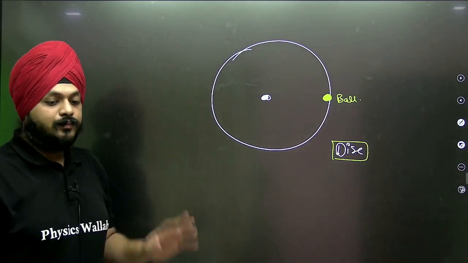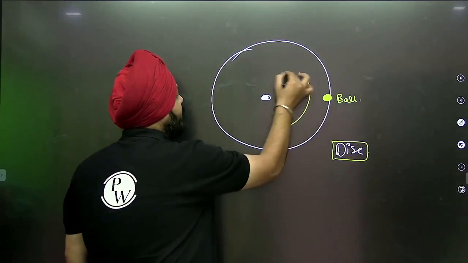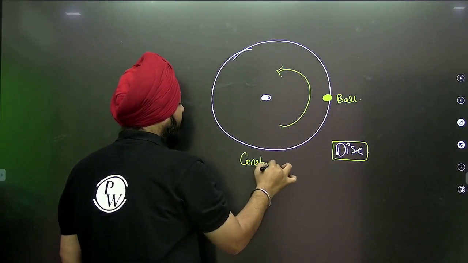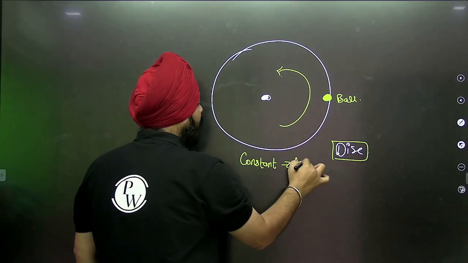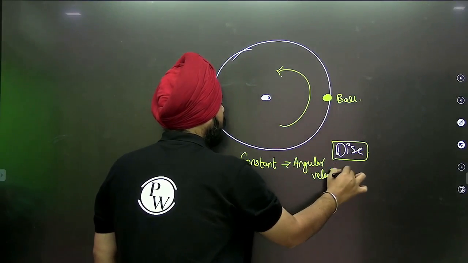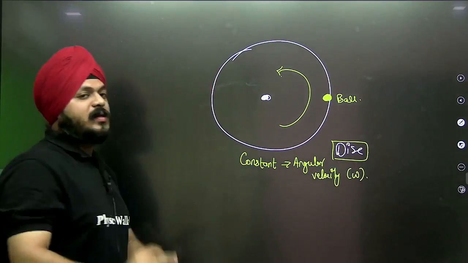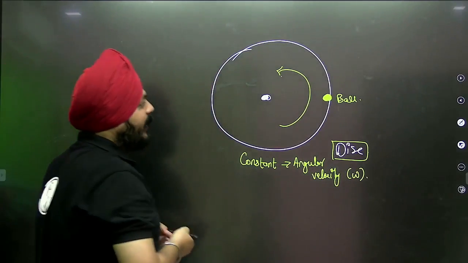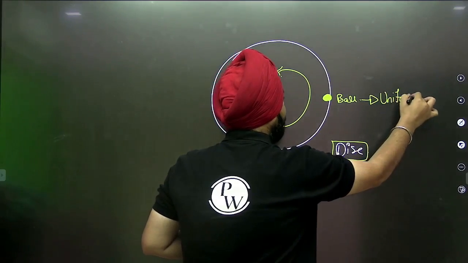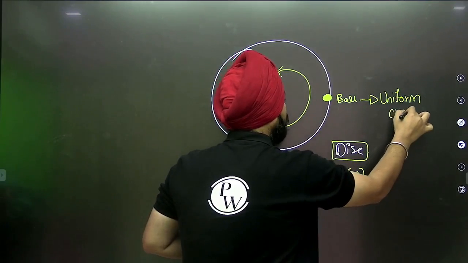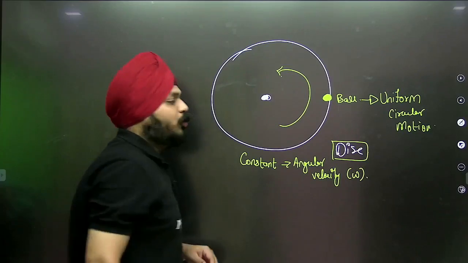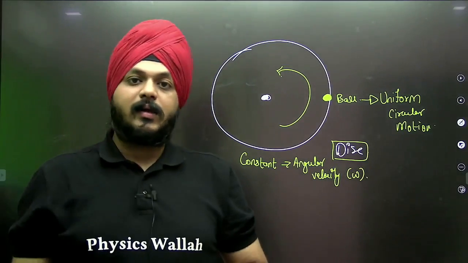Now, this disk is moving with the constant angular velocity omega. It means I can say that this ball is performing the uniform circular motion. Is it clear? Yes, it is clear.